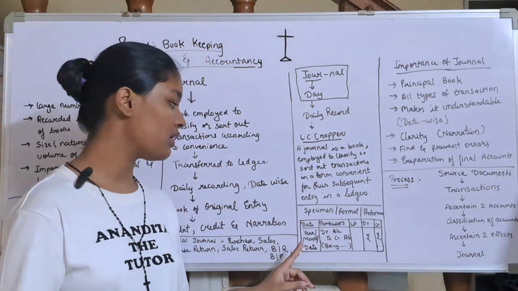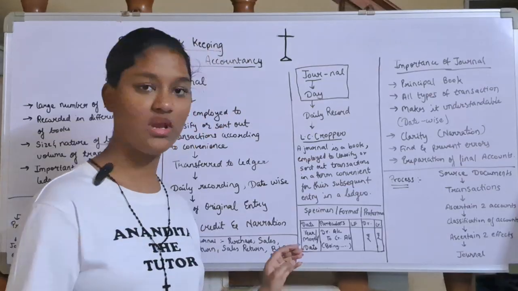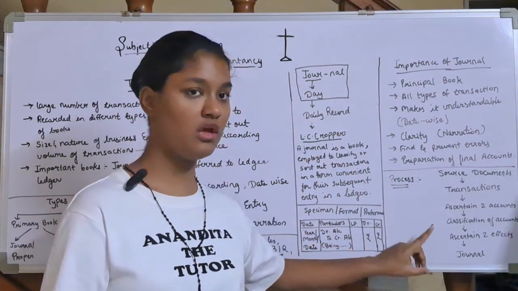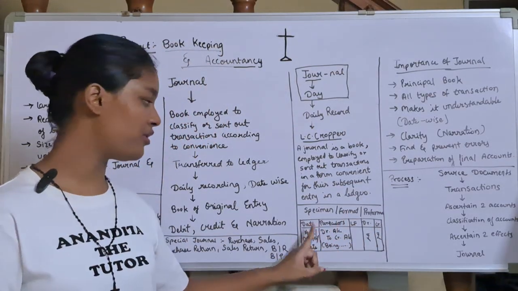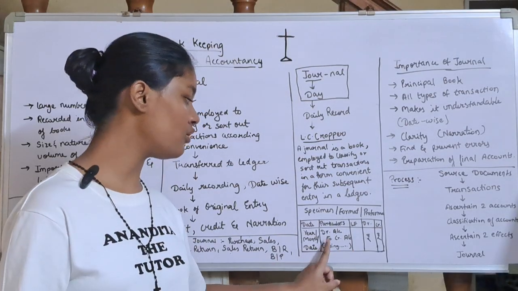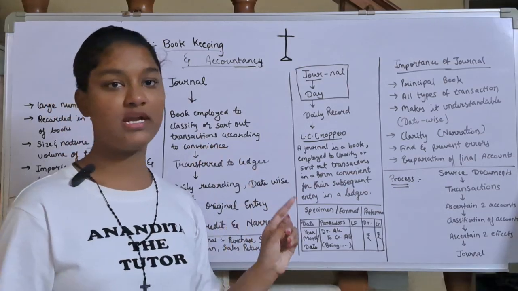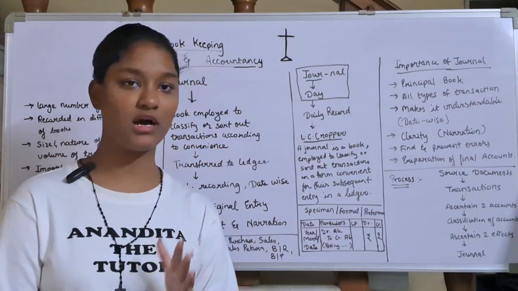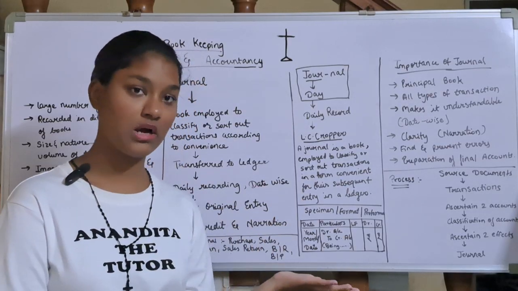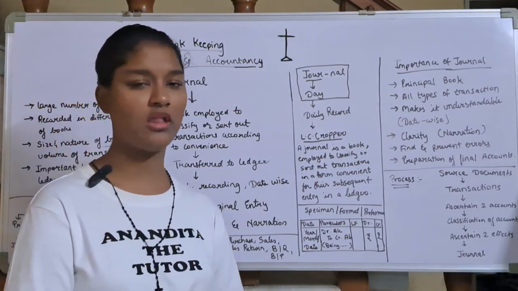Now particulars. In particulars what will we write? We will write the debit account. We will write the credit account. What we learned here? Ascertain the two effects. So which account is debited? Purchase account. So debit to goods account. Two are compulsory. You have to write two. Without writing two, you cannot write the credit account. Otherwise, it will be considered as a debit account, and your answer will be wrong.